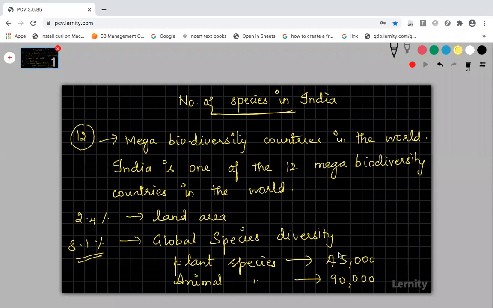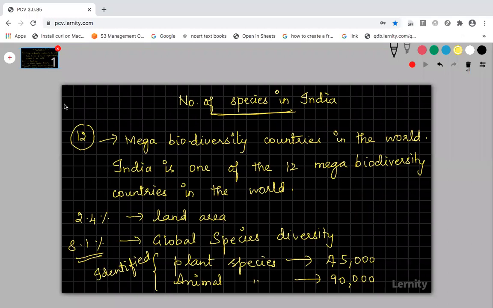In Robert May's estimates also, 70% of the species so far recorded are animals, okay, and less than 22% are plants. So based on that, in India also, these are the identified plant and animal species. So far identified plant species in India is 45,000, and so far identified animal species is said to be 90,000. Got it, right?